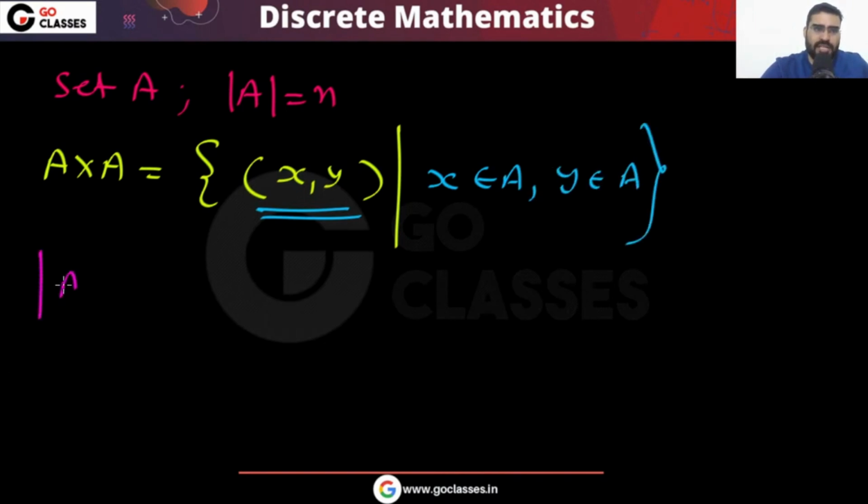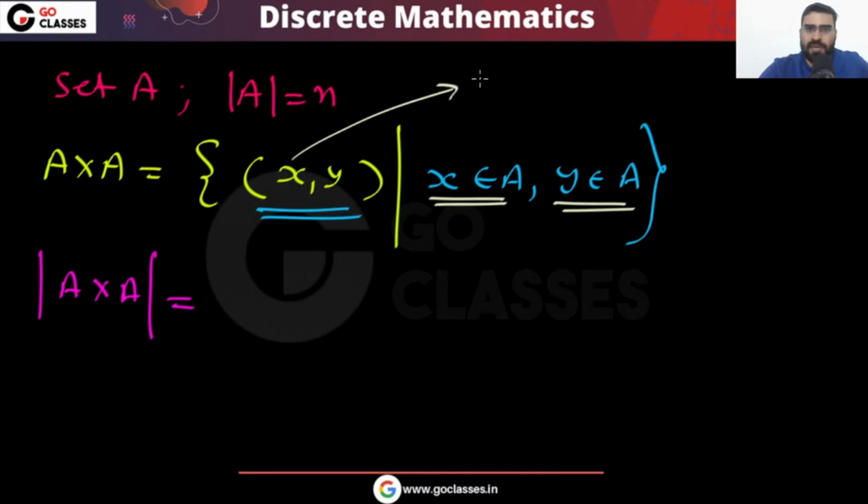So what is the cardinality of A cross A? The cardinality of A cross A will be equal to how many ordered pairs you can create. You have this type of ordered pairs in A cross A. So how many such ordered pairs can you create? You can easily see that the first element is coming from A, and the second element is coming from A.